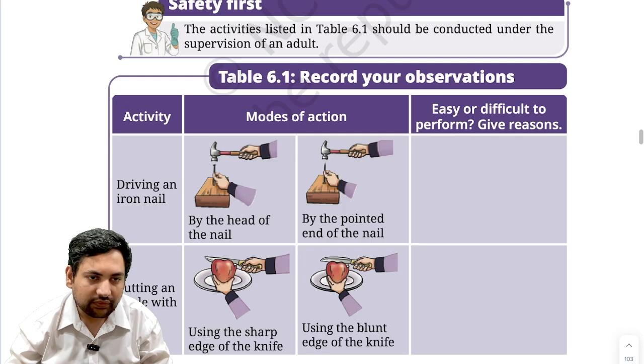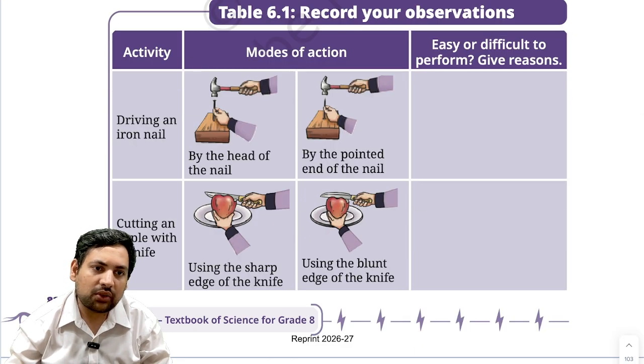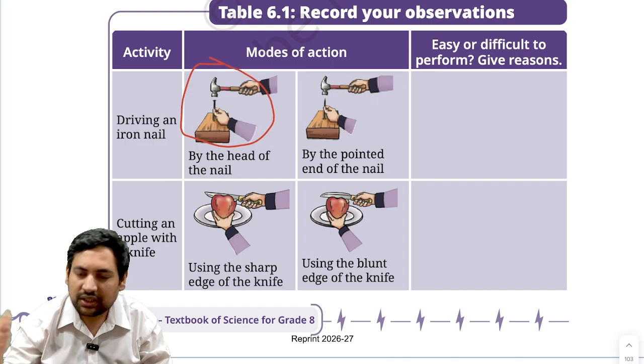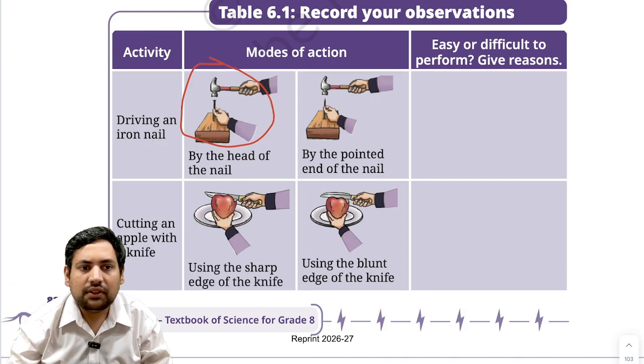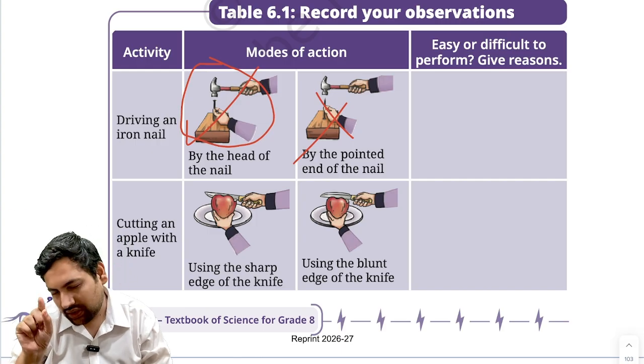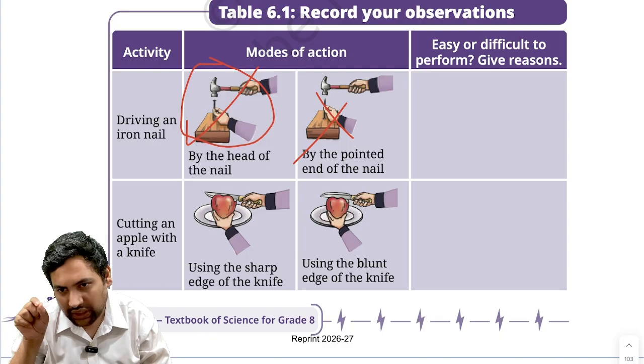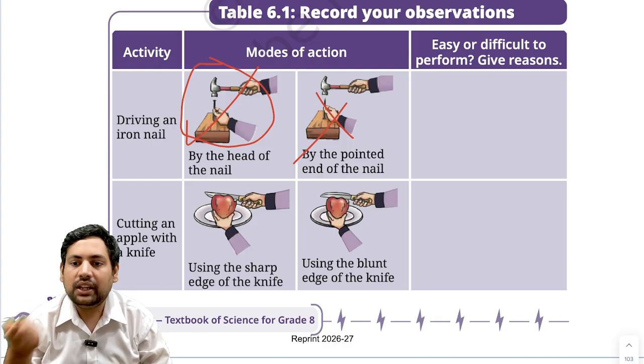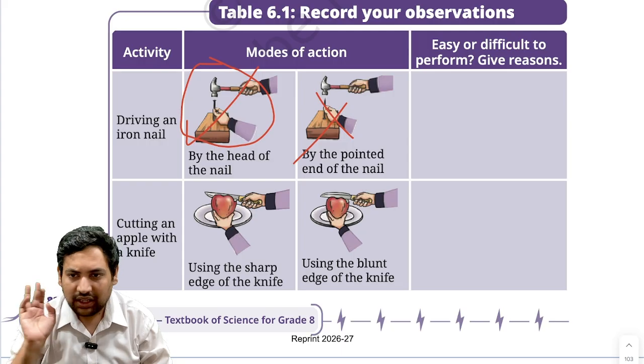Then now you take two examples. In one example, the nail has two sides, one is pointed, one is non-pointed. If the non-pointed one is above and the pointed one is below, you hit it with the hammer, it goes inside very easily. Correct. In this case it won't go easily. Now why is that? Force is the same, but because it was thin or pointed, the pressure that it applied was higher, and that's why that nail could go inside the wood, and in the other case it could not.